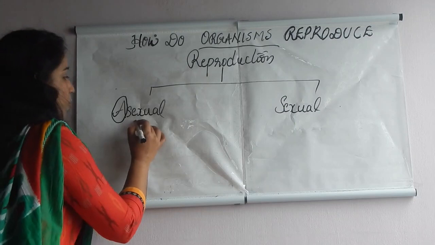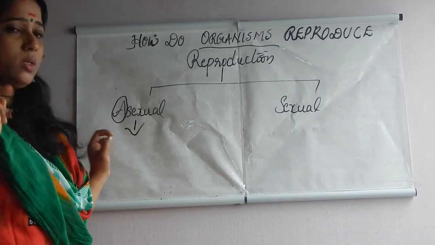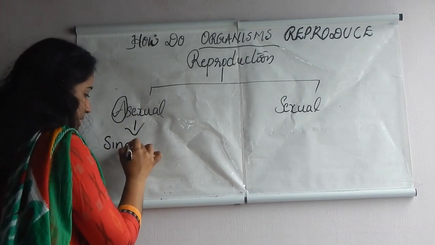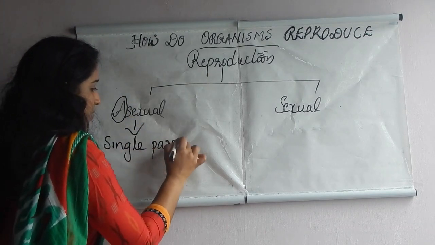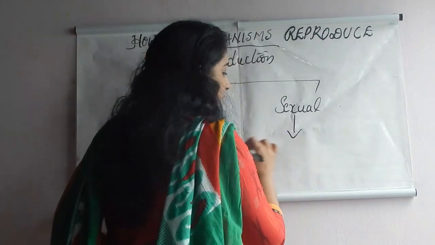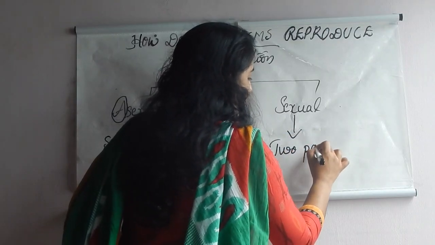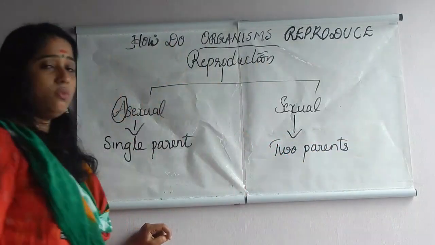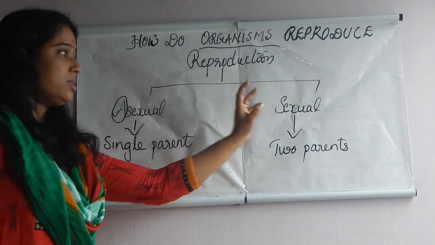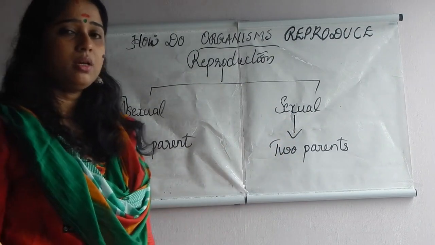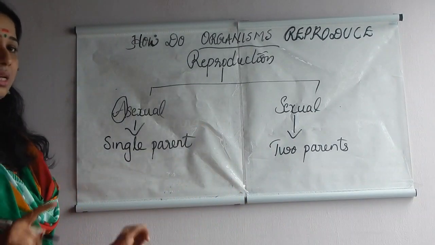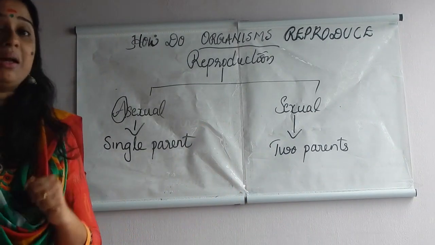In asexual reproduction, how many parents are involved? That is very important. Single parent, right? In asexual reproduction, only a single parent is involved. And what about sexual reproduction? Yes, two parents are involved in the case of sexual reproduction. Asexual reproduction, single parent. Sexual reproduction, two parents, father and mother. In asexual reproduction, only a single parent is needed, and we are going to discuss how it happens later.